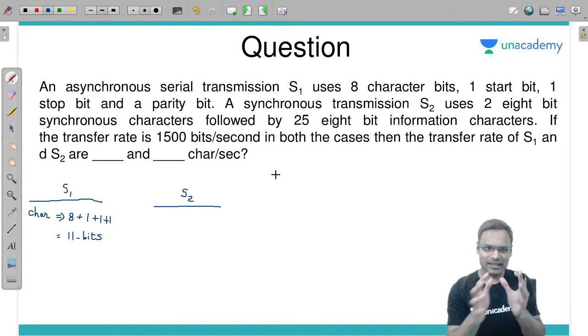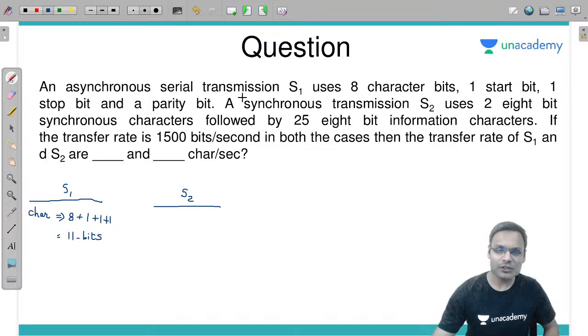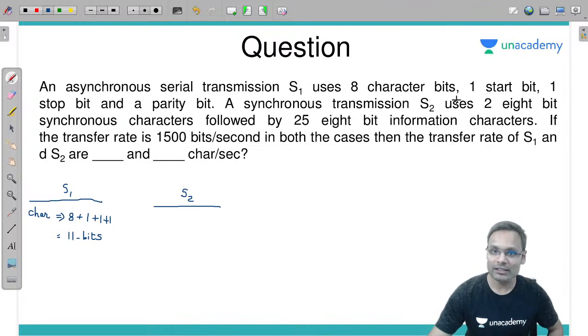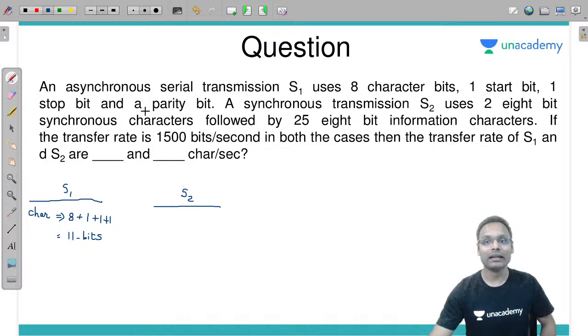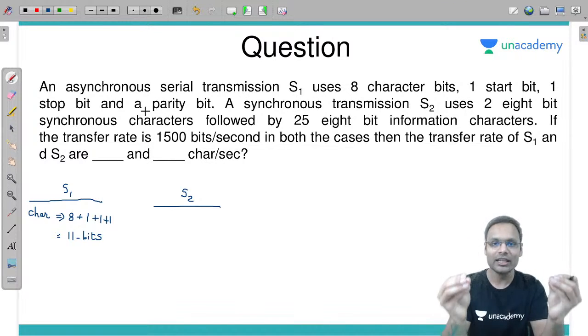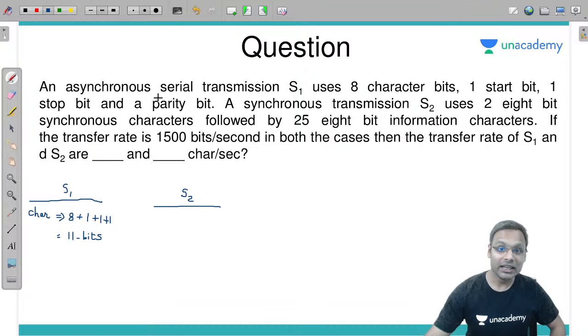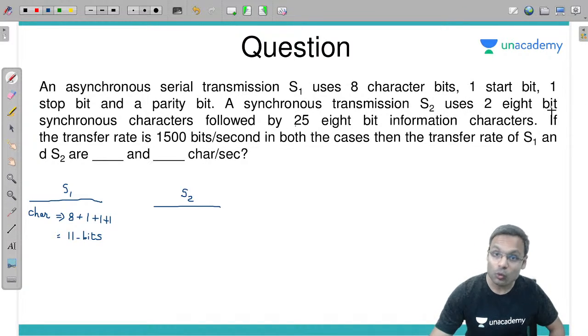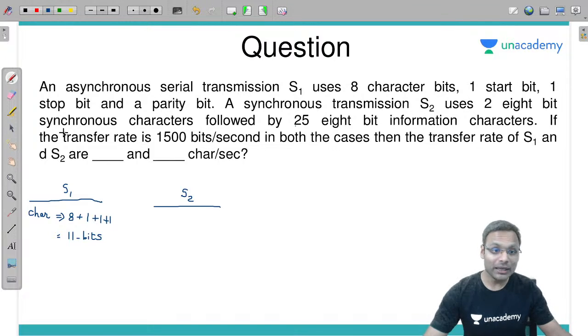So this is saying that in asynchronous serial transmission, for each and every character you are sending one start, one stop and one parity bit. With every character you have to send 3 bits. But here I am saying for a synchronous transmission, for every 25 characters of 8 bits each, you are sending only 2 8-bit characters.